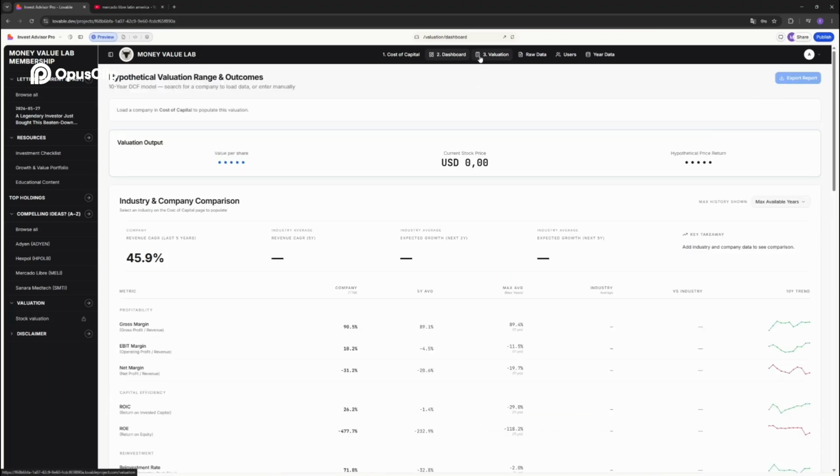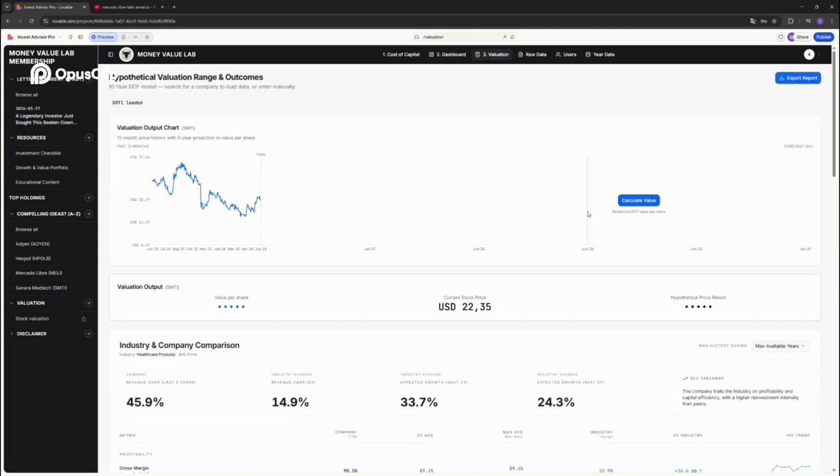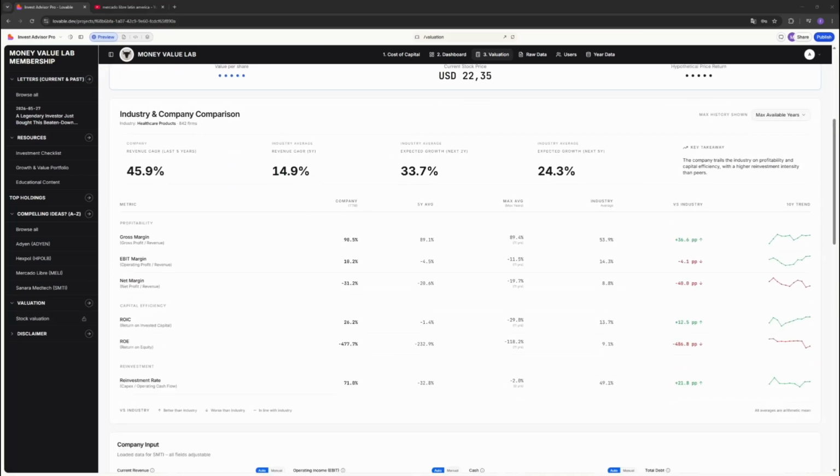And then the final step is valuation. We're soon done. Here is the stock price. Before you press calculate value, you need to put in your assumptions. On the left-hand side, you have the company-specific ratios. So gross margin for Sonarmetic is 90%, which is really high.